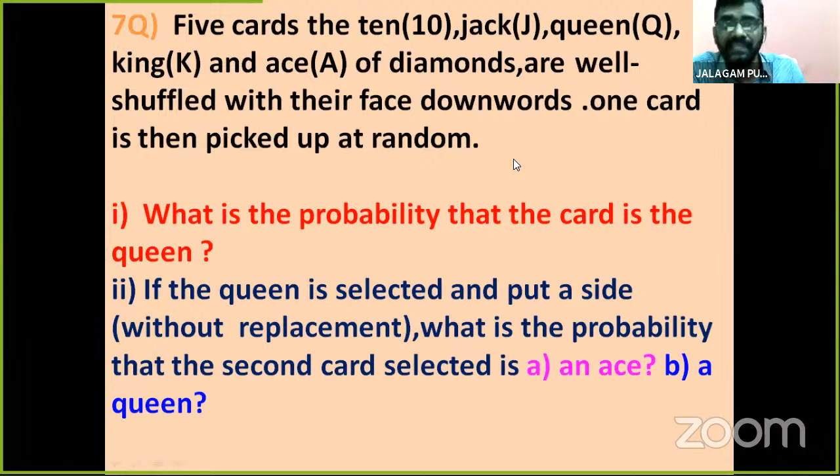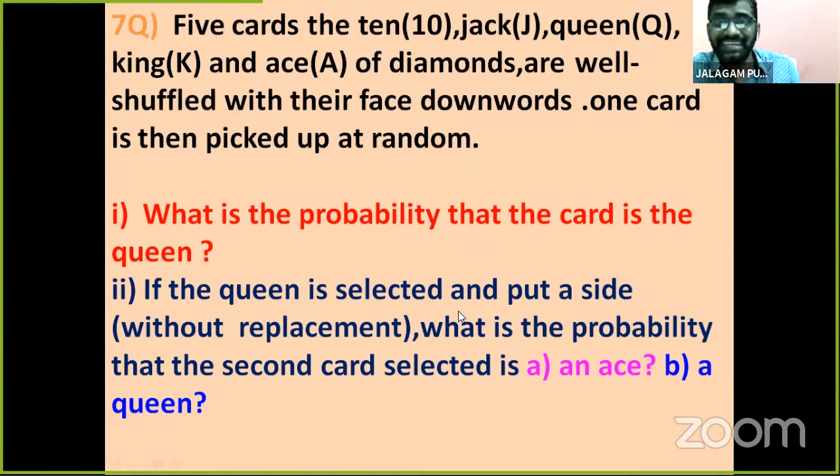One card is then picked up at random. We find the probability. What is the probability that the card is a queen?